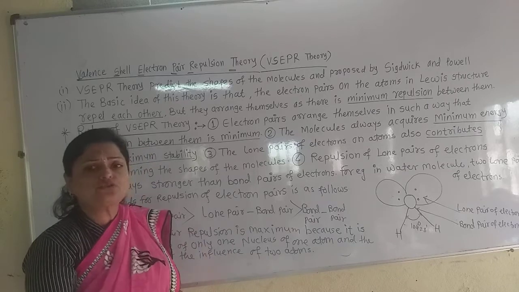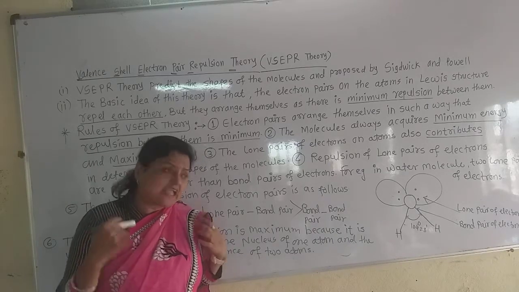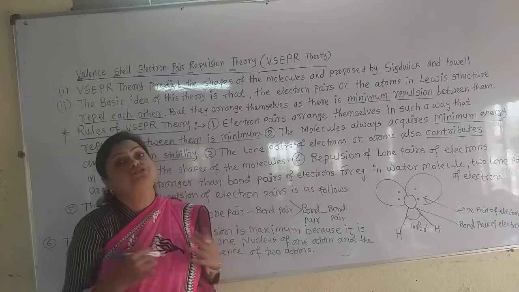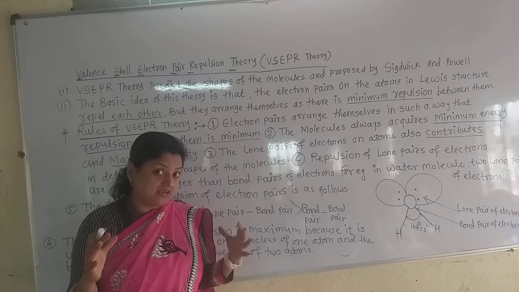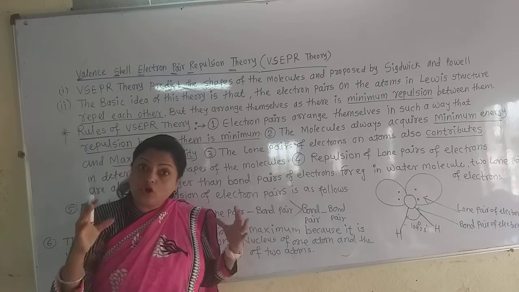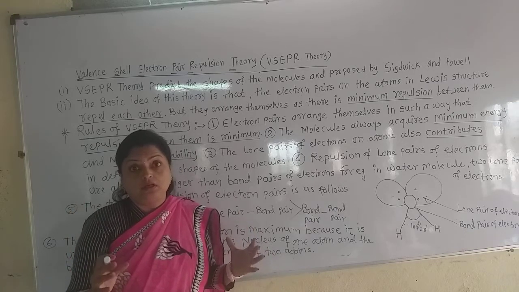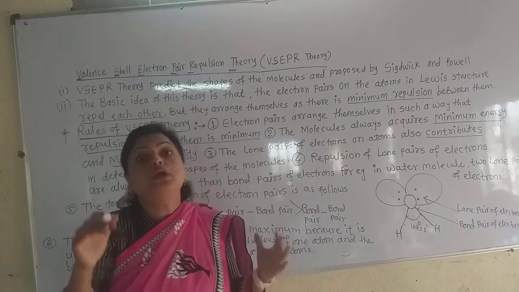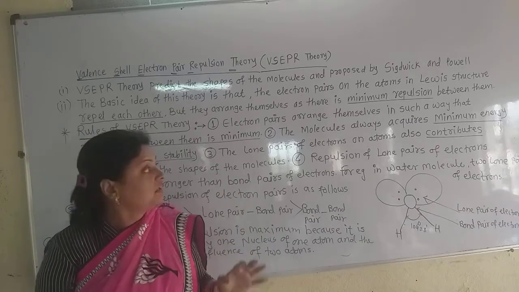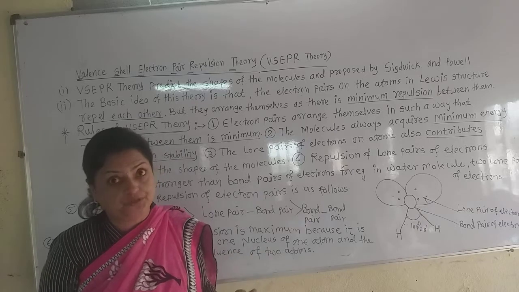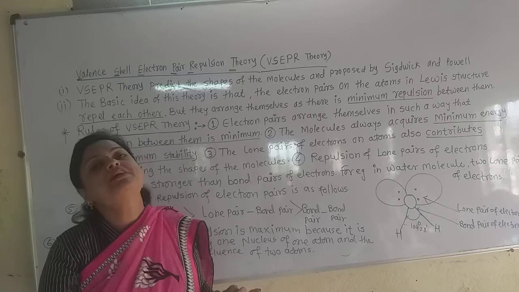Now what is the second rule of this theory? The molecules always acquire minimum energy by arranging the electrons present on the atoms in the molecule in such a way that there is minimum energy, because minimum energy is directly proportional to maximum stability.